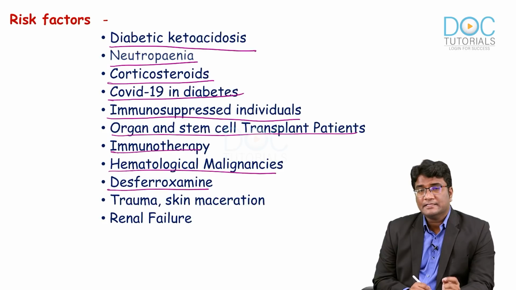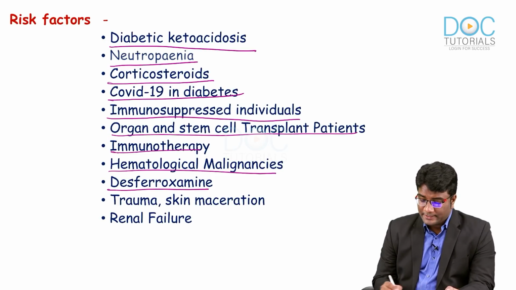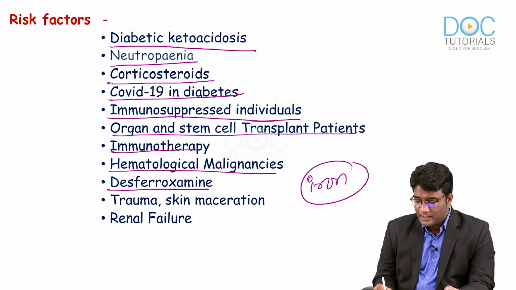Please remember, iron is a very, very important requirement for this fungi. So, whenever you have available free iron, as in case of hemochromatosis, when you are having desferoxamine therapy, as well as diabetic ketoacidosis. Diabetic ketoacidosis or acidosis will cause the excess serum iron to be available for the fungus growth. So, iron is an important contributor. Excess serum iron availability is an important contributor for development of mucormycosis.